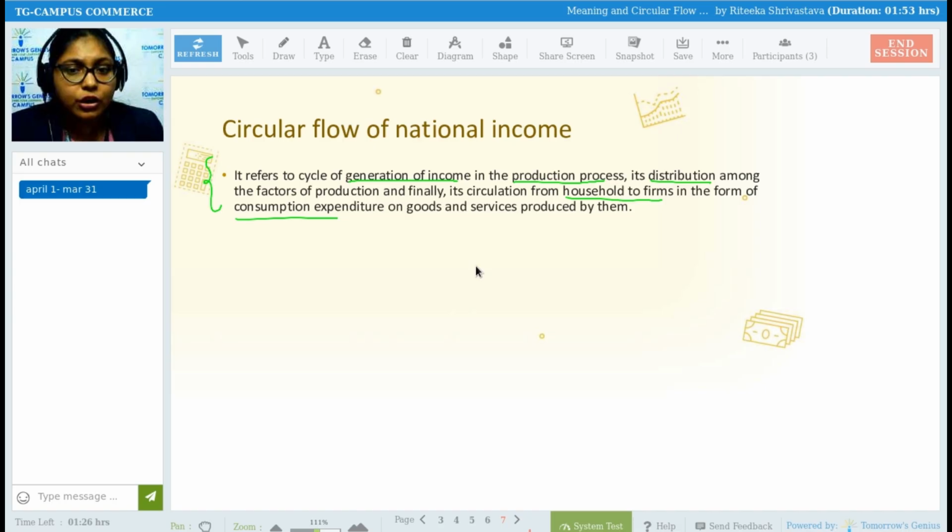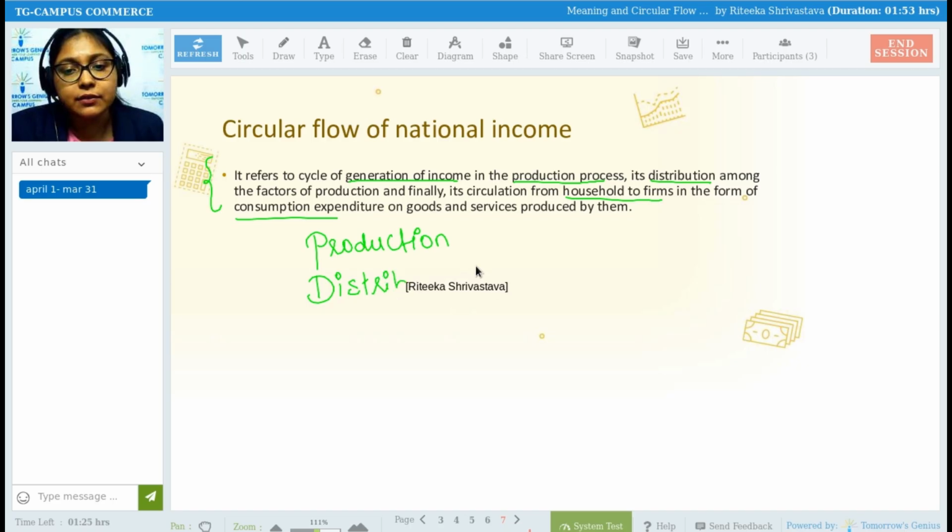National income is nothing but the generation of income in the production process. What do we mean by the term production? Who can tell me? Creation of goods and services. Yes, production means nothing but manufacturing of goods and services. If your economy manufactures goods and services, only then will it be able to sell them and generate income, right? So the first and foremost thing which the economy needs to do is the production of goods and services.